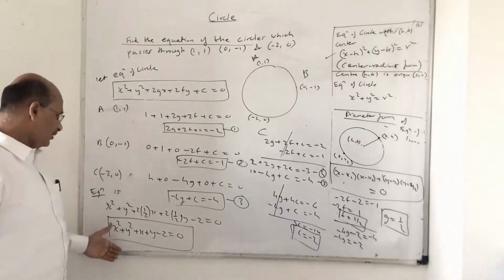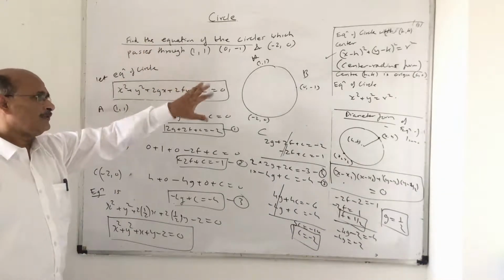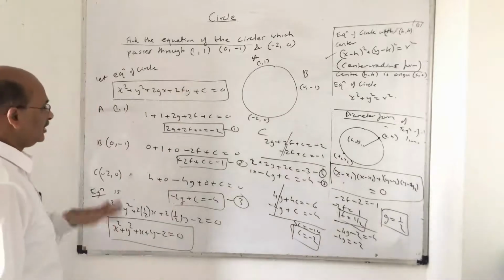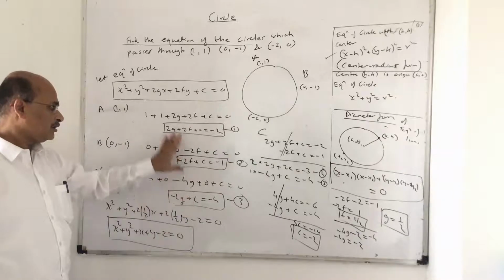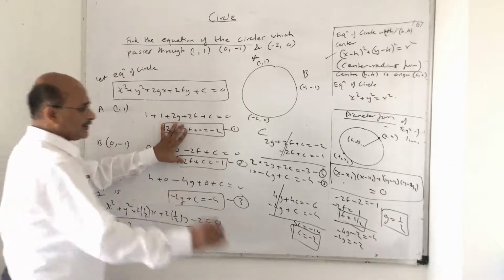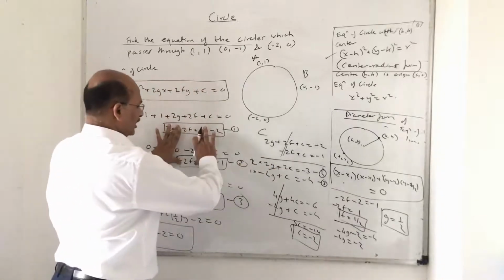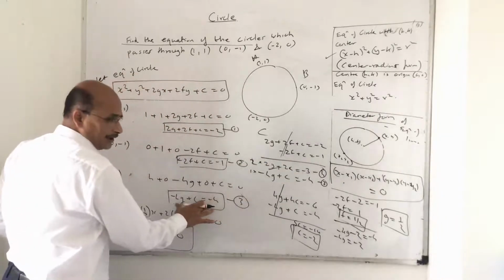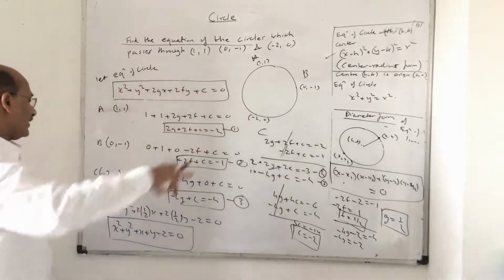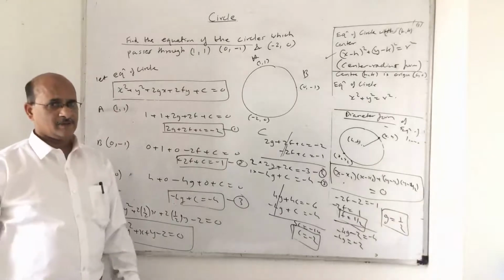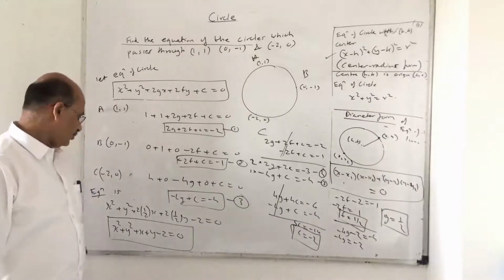Okay, so this is the way you go ahead with this sum when the circle is passing through three points. It's a special type of sum. You can memorize this method and just work on that right away. How I solve the three: once I got the three equations, solve any two equations, and you will get this equation. Once you get this equation, then use it with the third one which you had found already. And then you will find out all the g, f and c. So I hope you got this point clear. Children, so pause and note it down.